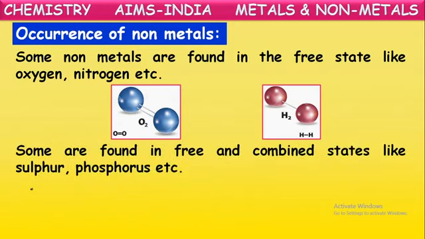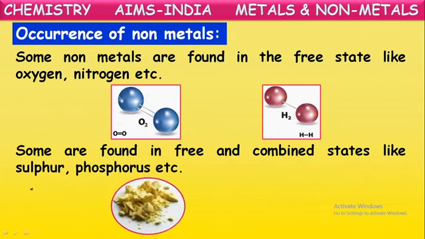Some non-metals exist in the combined state. They won't exist in the free state. They will be in the combined form, mixed with some other metals or non-metals and converted into compound form. So some non-metals are available in the compound state, that we say combined state. For example, sulfur mostly is available in the form of metal sulfides.